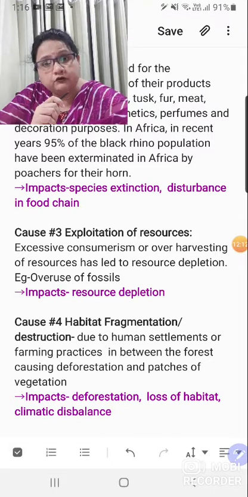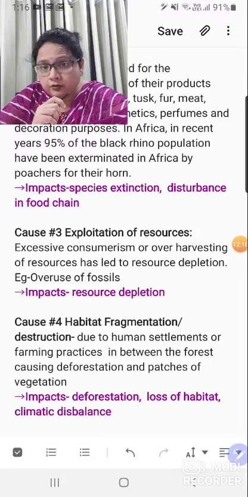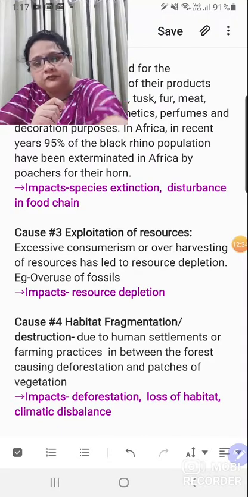Either they are using it for residential apartments, residential areas, or for farming or mining practices. So anything that allows some trees to be cut off from the middle of the forest creates patches of forest, right?